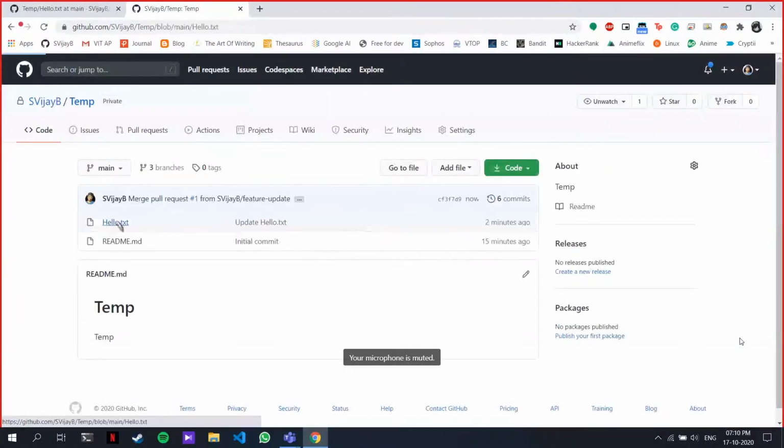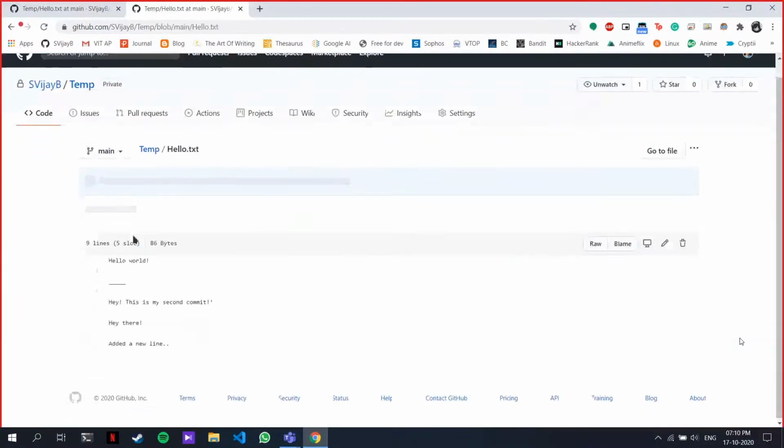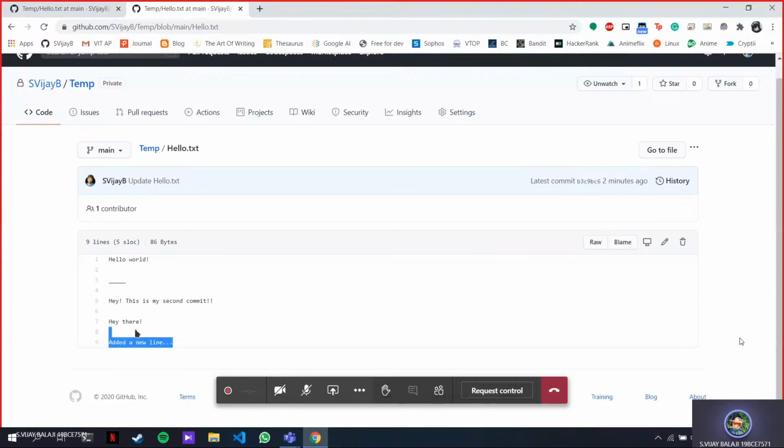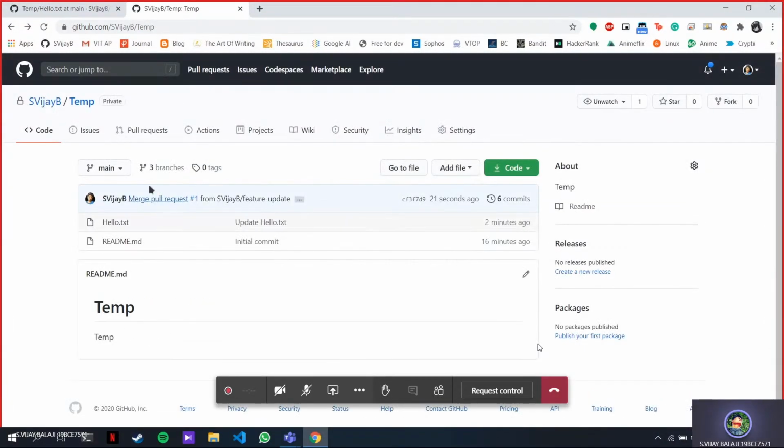Now if we go to hello.txt, you can see that I've actually added a new line. This is how we do it on the GUI directly from GitHub. That's what you asked, right? So I've directly made the change and directly merged from GitHub itself. It's actually much easier here on GitHub, but you have so much more.